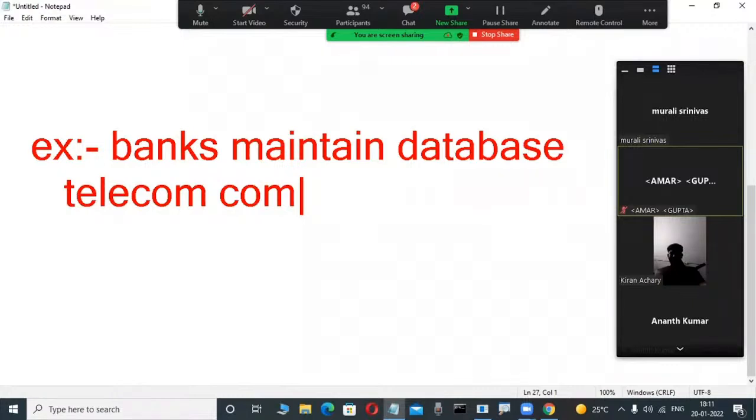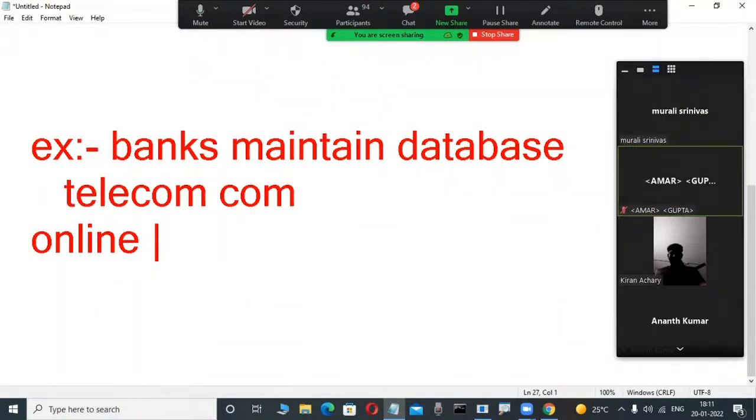Suppose so many people nowadays are purchasing items through online portals like Flipkart, Amazon. These online shopping portals also maintain databases. Because you are purchasing an item, how will the order number be generated? There is a database application, through the auto increment concept only.